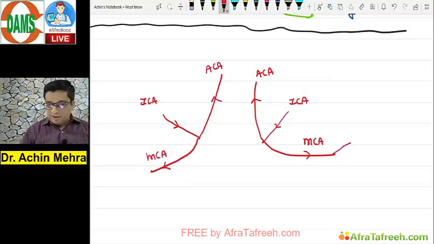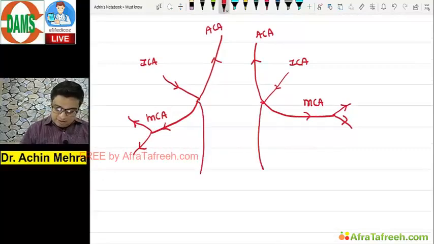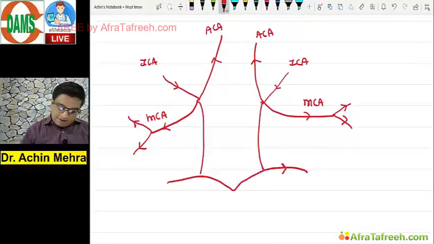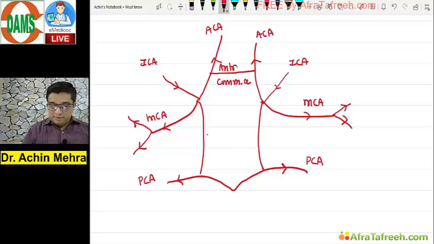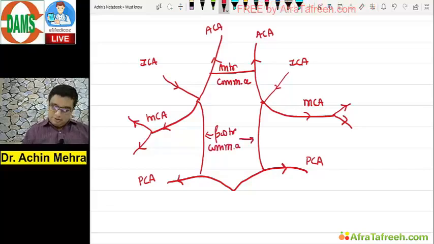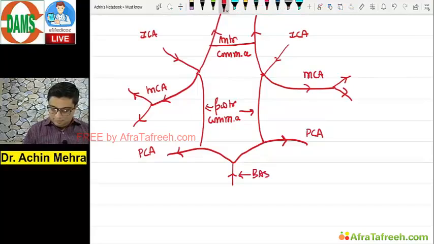Good, you guys are answering. Good, you guys are correcting me also in my mistakes. I'm so happy today, right? See, this is what happens if you study, leave it the class. At the end, there will not be any kind of regret. Okay, right. So this is what we make as a perfect circle of Willis. Correct? So this was the circle of Willis. I've quickly labeled this with you guys, and this is a must-know topic. Okay, so I'm just making the circle of Willis fast for you.